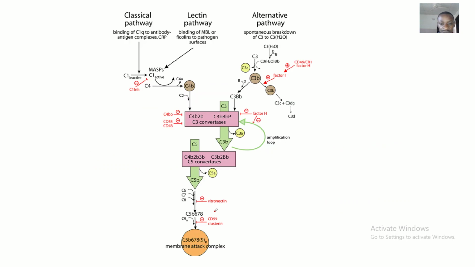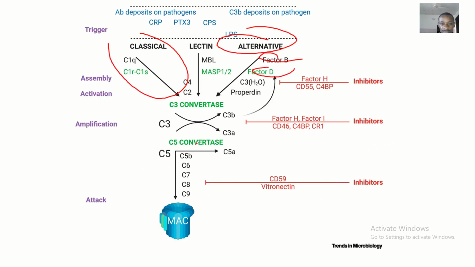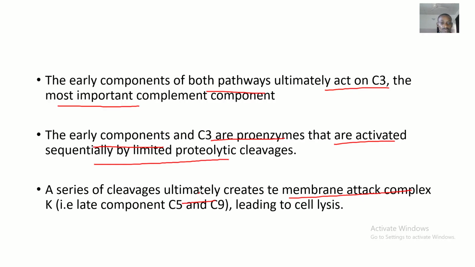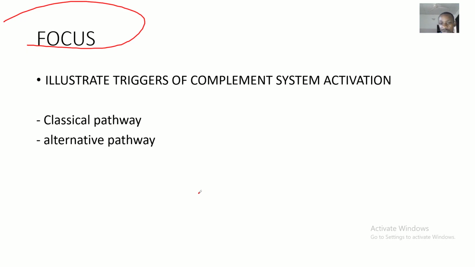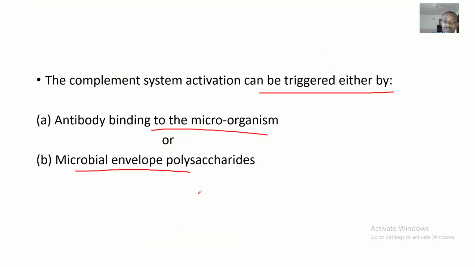Taking you back here, this image is too complex. This is it. You see the two pathways converge at the C3, activating the C5, C6, C7, C8, and C9. So that's it about the triggers of the complement system. That should be antibody binding to microorganism or microbial envelope polysaccharides.